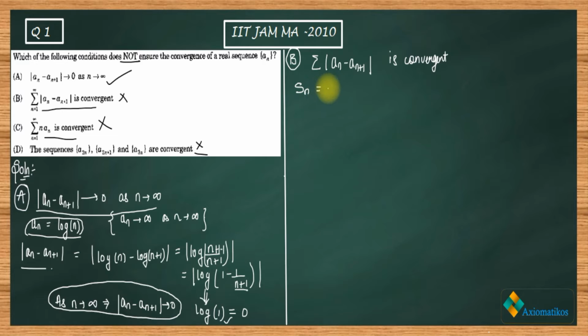Okay, what is the sequence of partial sum? This is a1 minus a2 plus a2 minus a3 up to an minus an plus 1. This sequence of partial sum is convergent. Are you getting my point or not?